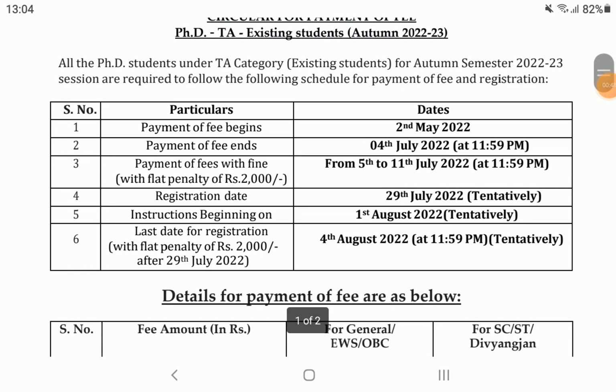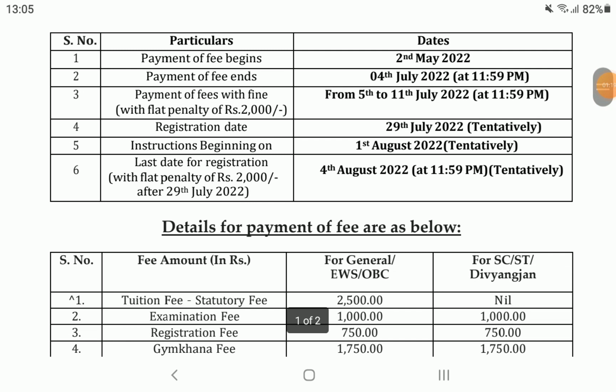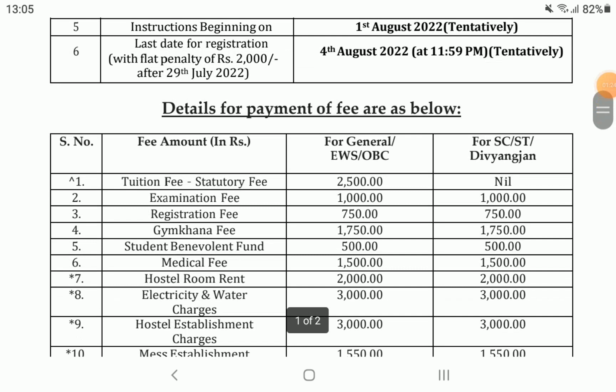In 2022 and 2023 the payment of fees began on 2nd May 2022 and the last date for payment of fees was 4th July 2022. And payment of fees with fine, if you pay late, from 5th to 11th you have to pay 2000. And 29 July 2022 is the tentative registration date. Instruction begins on 1st August tentatively. The last date for registration with a penalty of rupees 2000 after 29 July 2022 is 4th August.